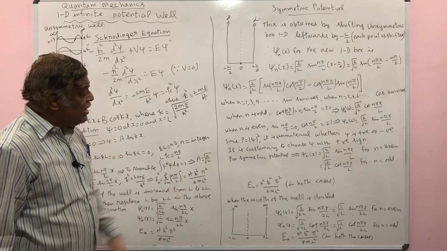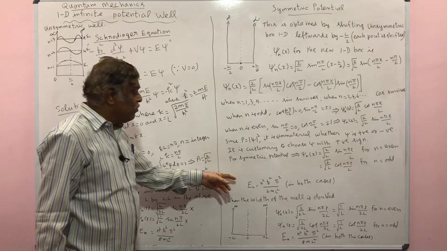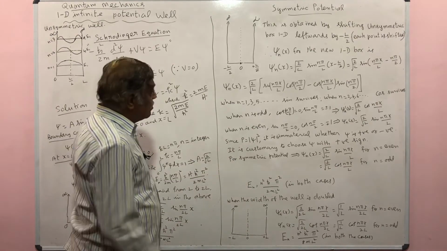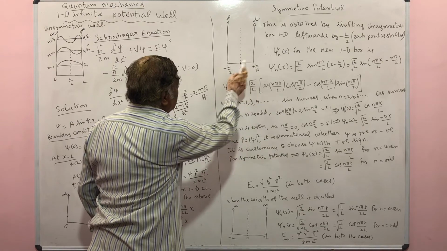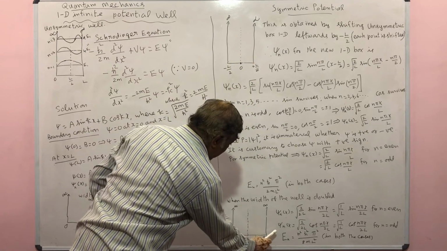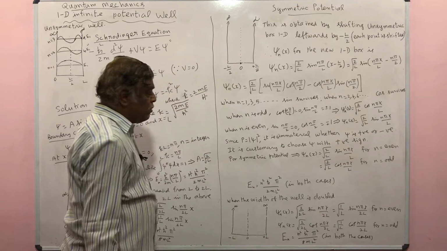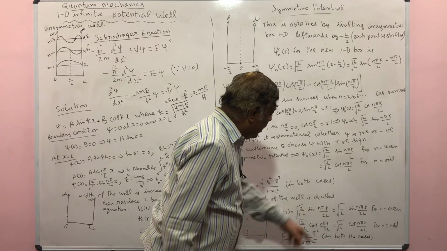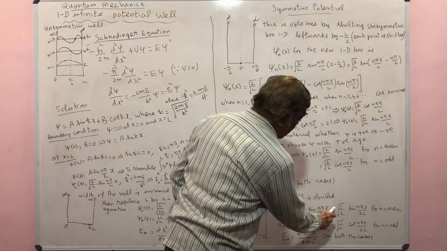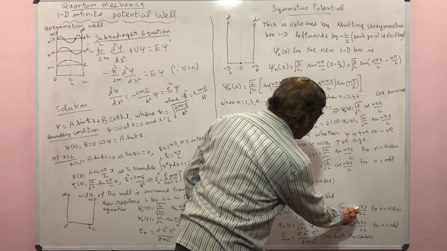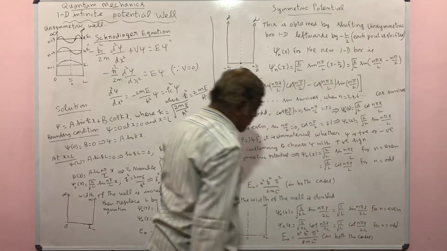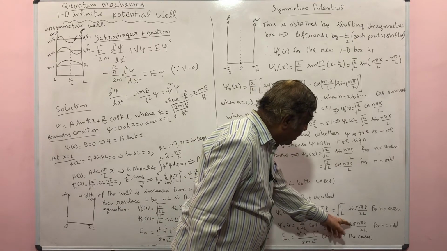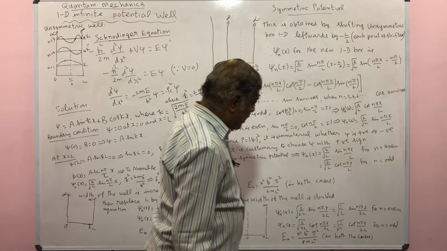Now here also, what is the value of the energy eigenfunction as well as the energy eigenvalue when the width of the well is doubled? Say here 0 to L by 2, and 0 to minus L by 2, the width of the well is L. Now here 0 to L, 0 to minus L, the width of the well is increased to 2L. Now here again you have to replace L by 2L, then psi of x now becomes square root of 1 by L sin(n pi x by 2L) for n even, and psi of x is equal to square root of 1 by L cos(n pi x by 2L) for n odd.